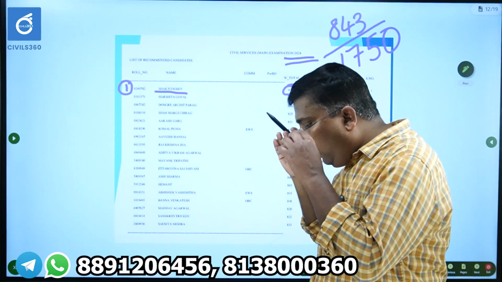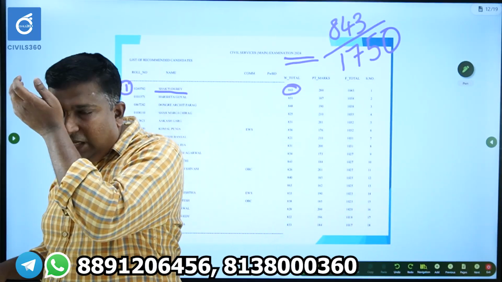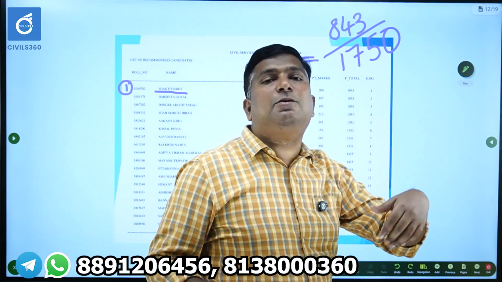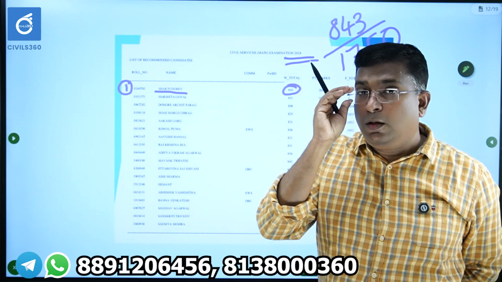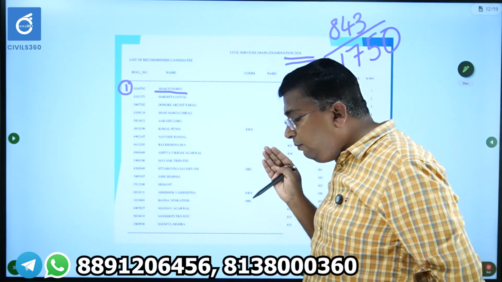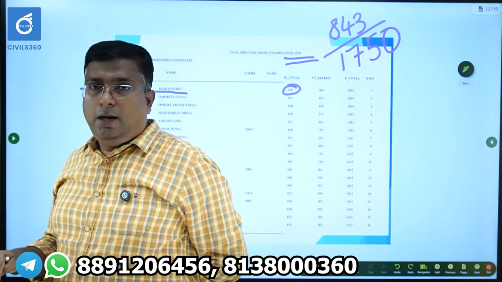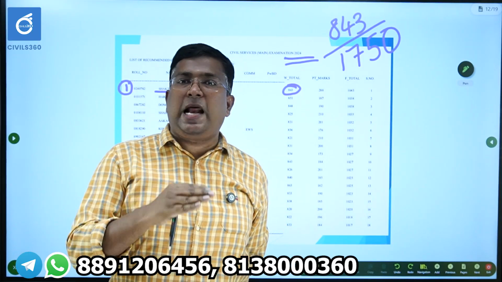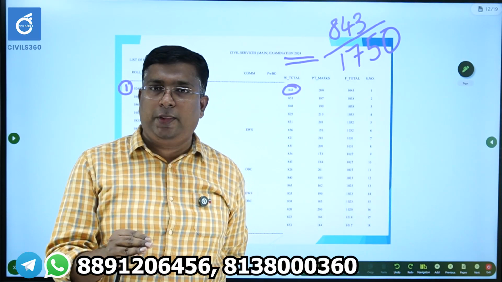In mains, the All India rank 1 has not even scored 50% marks. So if you get 50% marks in mains, your name in the rank list is sure.